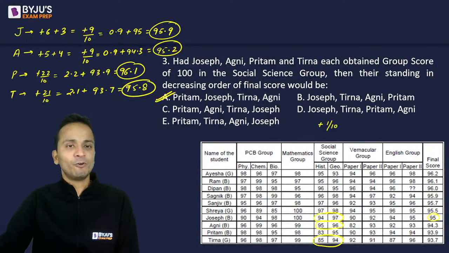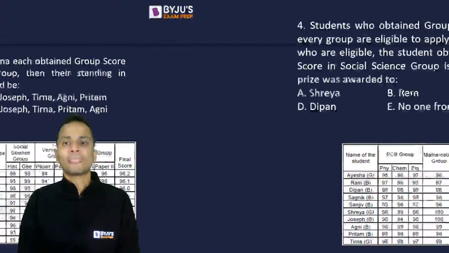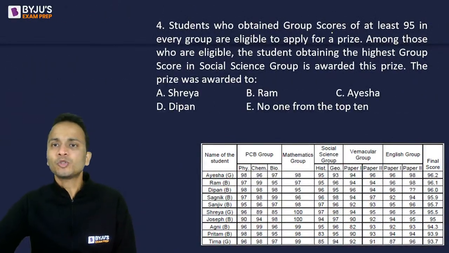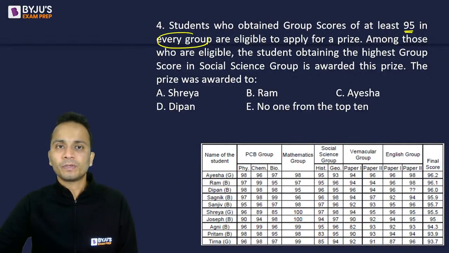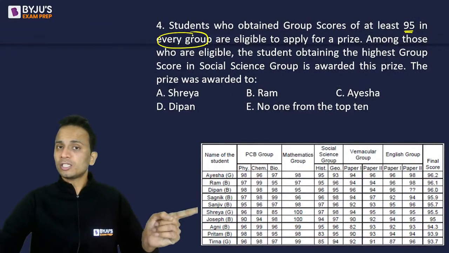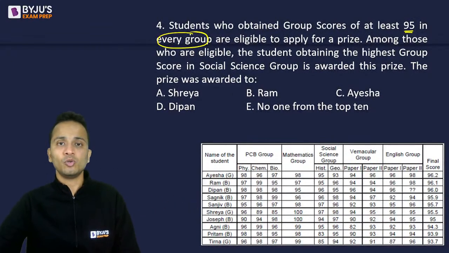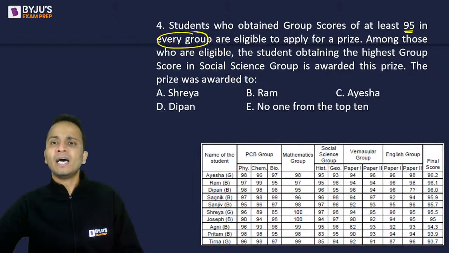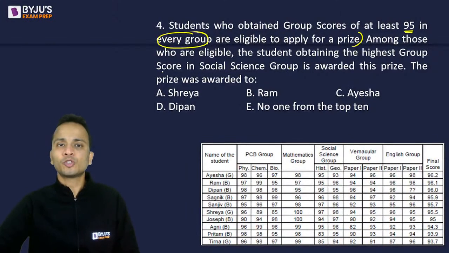All right. Let's see the fourth question of this same set. Now question number 4. Students who obtained group scores of at least 95 in every group. Careful. This question is not similar to the previous question number 2. Students who obtained group scores of at least 95 in every group are eligible for the prize. Among those who are eligible, the student obtaining the highest group score in the social science group is awarded the prize.